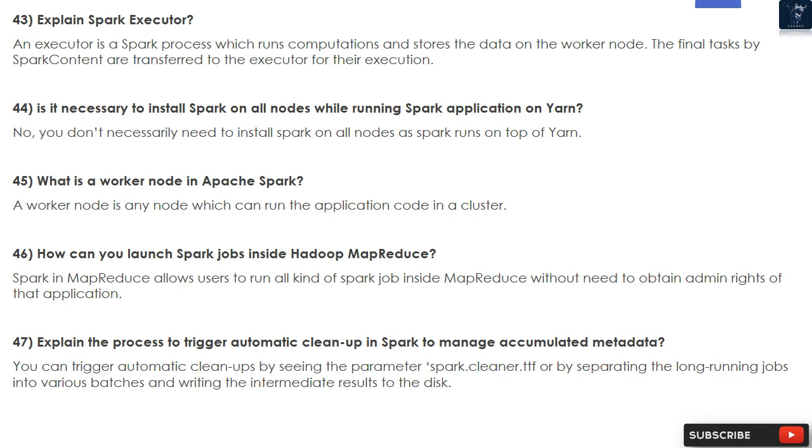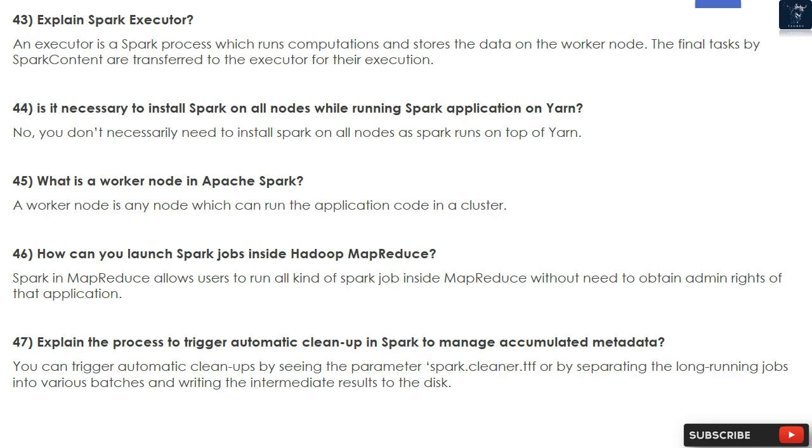43. Explain Spark Executor. An executor is a Spark process which runs computations and stores the data on the worker node. The final tasks by SparkContext are transferred to the executor for their execution. 44. Is it necessary to install Spark on all nodes while running a Spark application on Yarn? No, you don't necessarily need to install Spark on all nodes as Spark runs on top of Yarn. 45. What is a worker node in Apache Spark? A worker node is any node which can run the application code in a cluster.